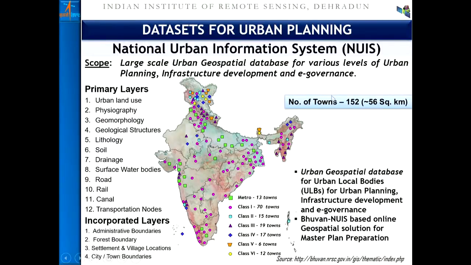Now, as I said, that issue is coming up for the planners and engineers. Are there some ready-made data sets from which the information can be derived and one can straight away go for the analysis? One such endeavor in the past was NUIS, the National Urban Information System, where 152 towns countrywide were taken and 16 layers for master plan formulation, which are typically required as infrastructure and physical layers for the master plan, were generated. All these layers are available to the decision makers and planners.